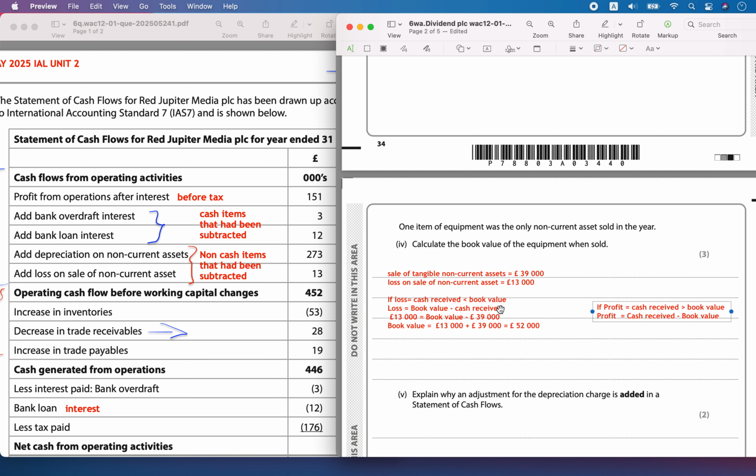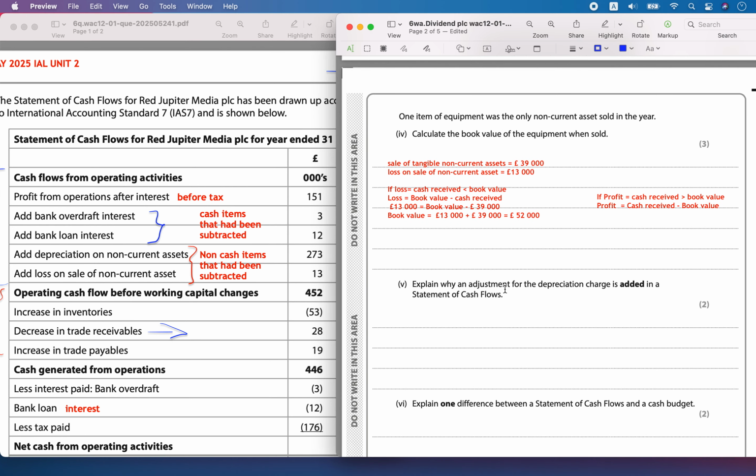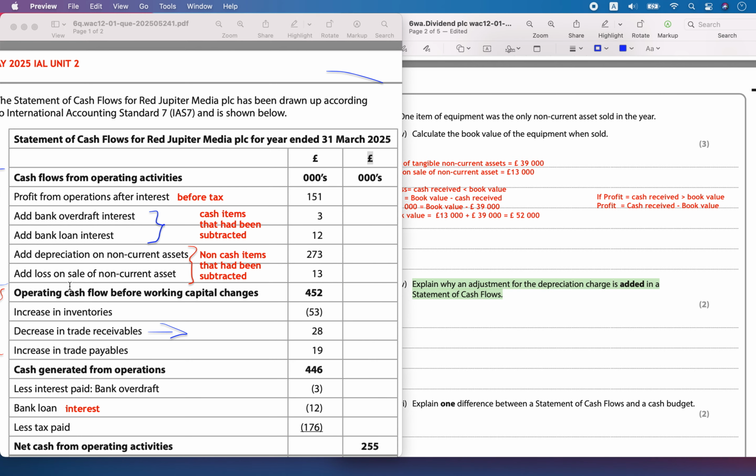You have received greater cash, but if you received less than the cash, the difference is called the loss, and using this formula you will calculate it here. So that is the thing. Next one is, explain why an adjustment for depreciation charge is added in the statement of cash flow.